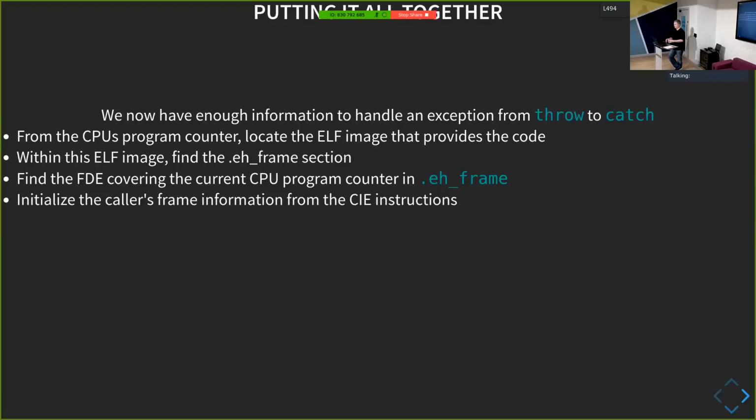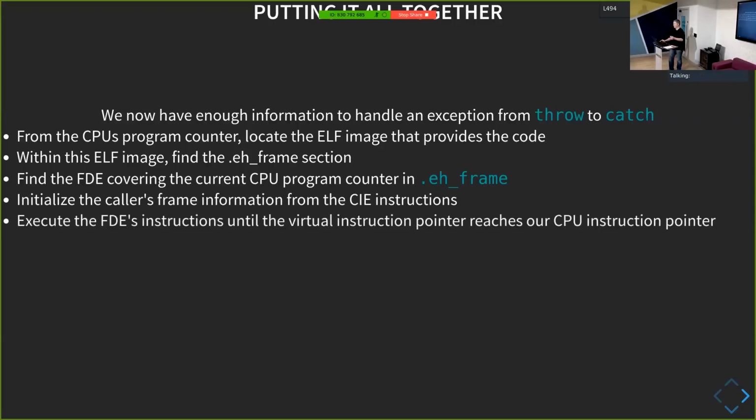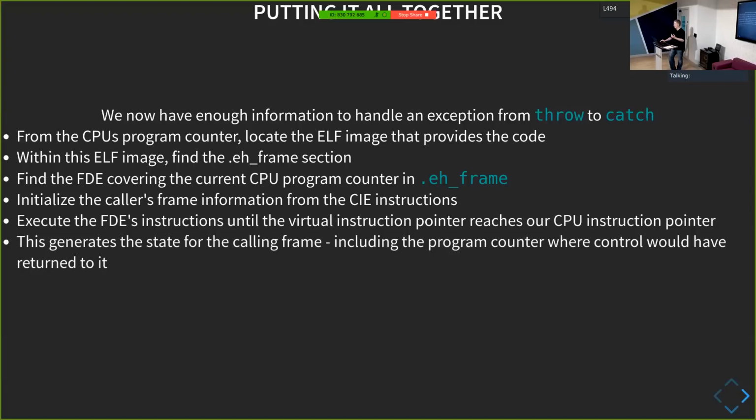We initialize the call frame information with the CIE. We create our table, and the first row of the table comes from the CIE instructions. Then we execute the instructions in the FDE, moving a virtual instruction pointer down as we go, as we advance locations from those FDE instructions. Eventually our virtual instruction pointer reaches the actual instruction pointer we have. And now we have the unwind information. This is the state for the calling frame, including the instruction pointer in that frame.